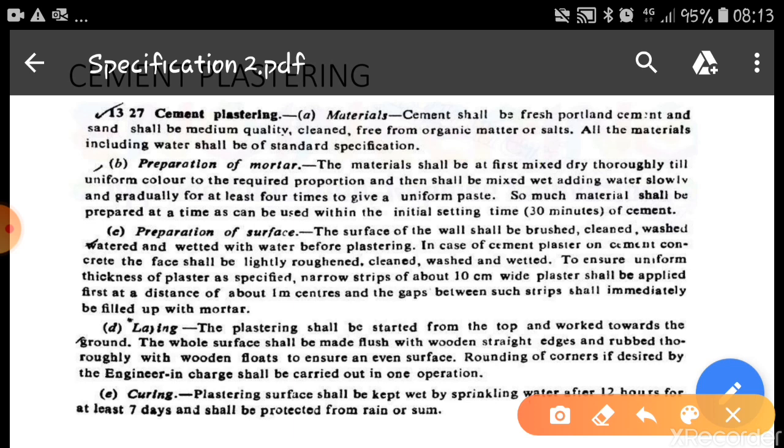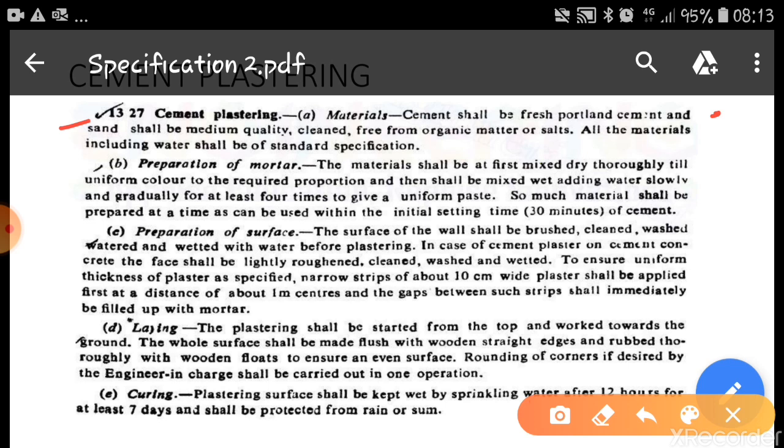So these steps should be involved in the methods. As the first step, cement materials. Normally for cement plastering we require cement, sand and water, and the proportion should be as mentioned by the engineer. The material is nothing but cement. Cement shall be of fresh Portland cement and with the standard specifications. Again, we are not going to specify the brand name here. We only have to write that it is about the standard specifications.